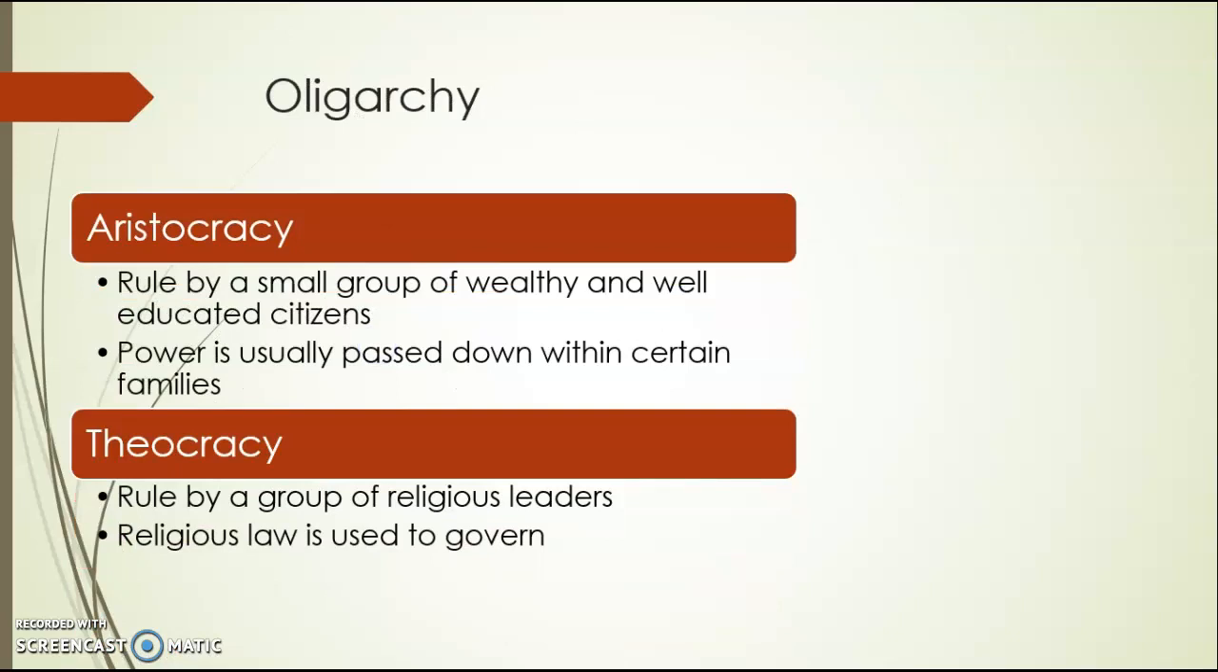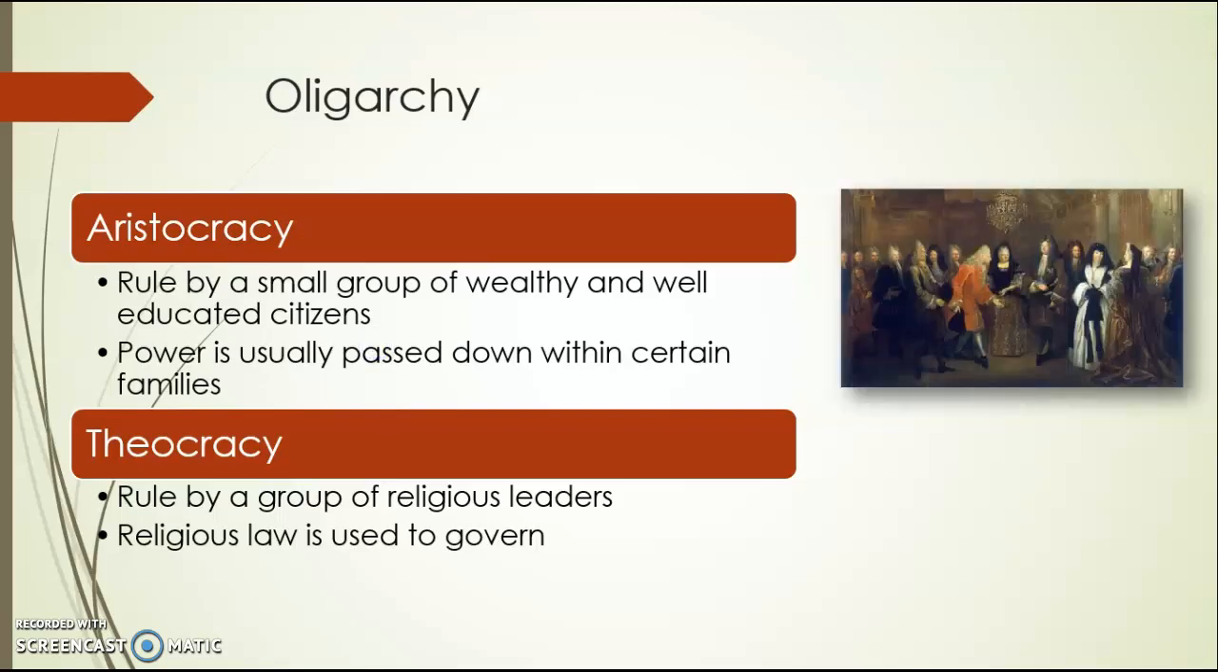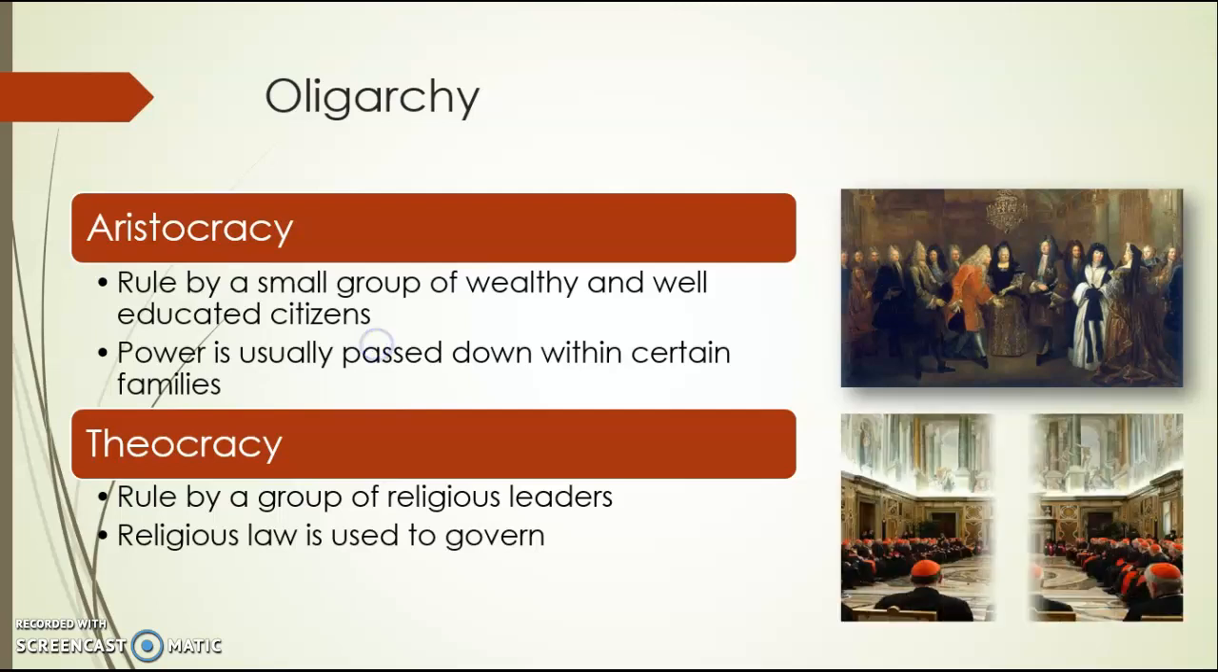Oligarchy. There are two types of oligarchy. The first one, aristocracy, and the second one, theocracy. Aristocracy. Ruled by a small group of wealthy and well-educated citizens. Power is usually passed down within certain families. Theocracy. Ruled by a group of religious leaders. Religious law is used to govern.